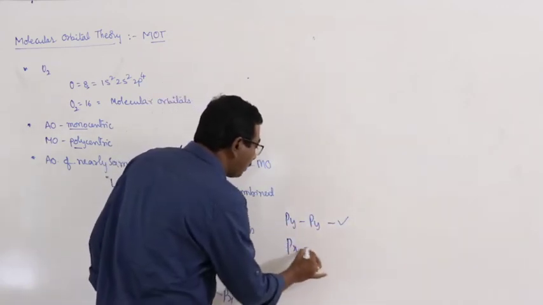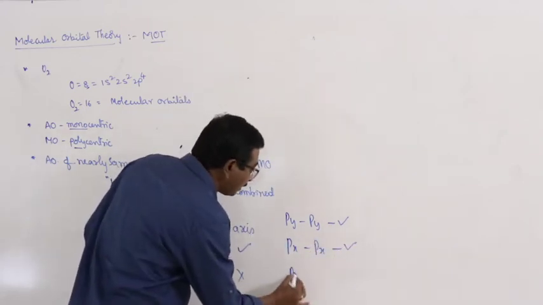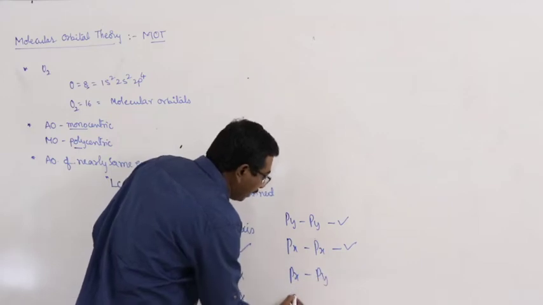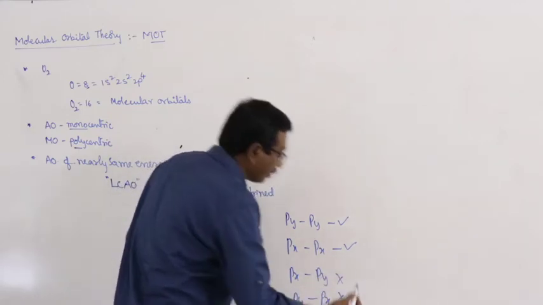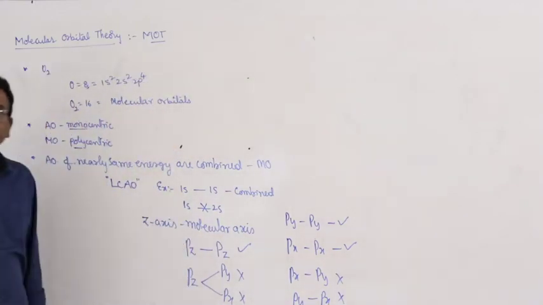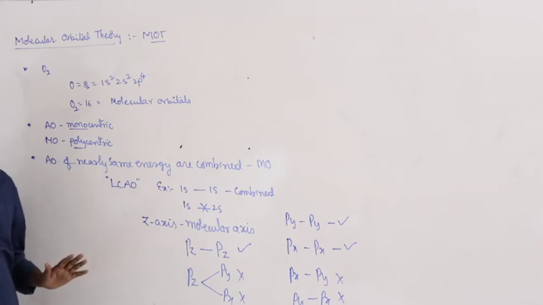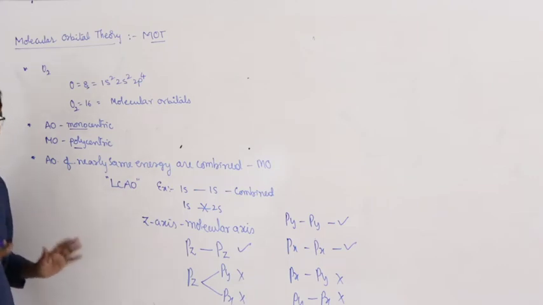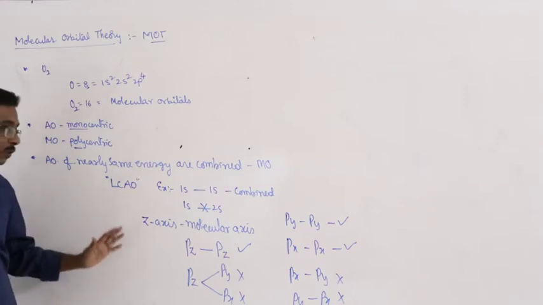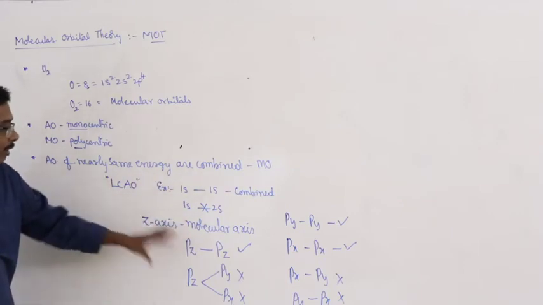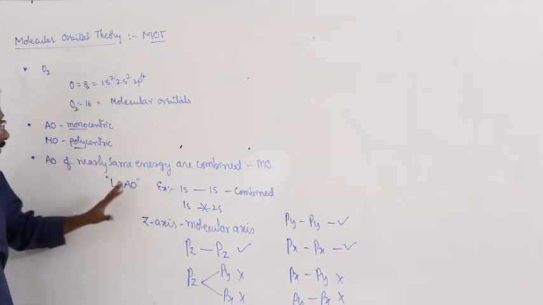And a px orbital combines with px only. A px orbital never combines with py, and a py orbital never combines with px. Because the orientation is also important. That is also one of the criteria, not only energy. The orientation of the orbitals is also important. This is about the logic of the point.